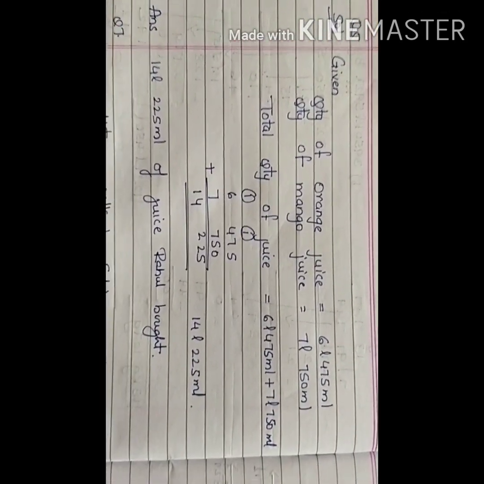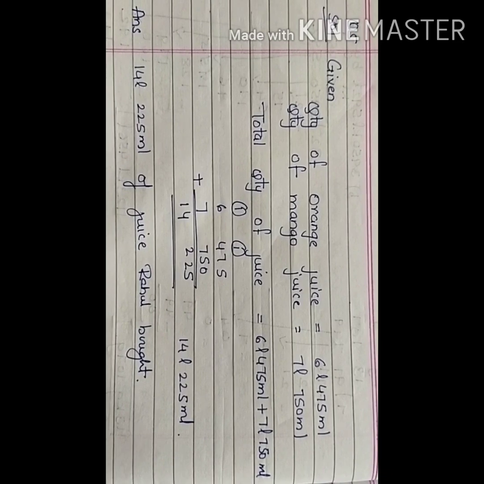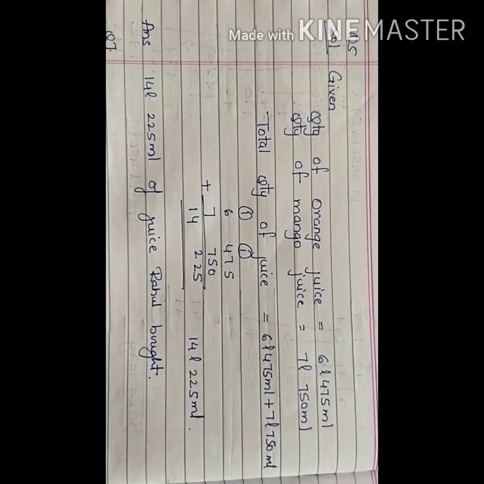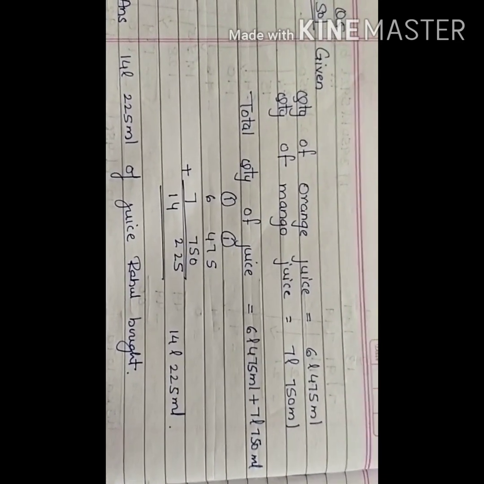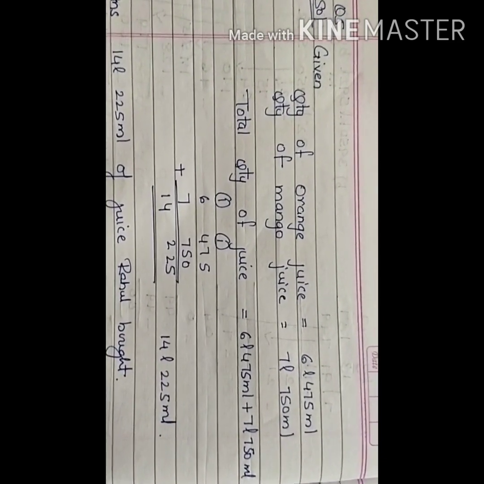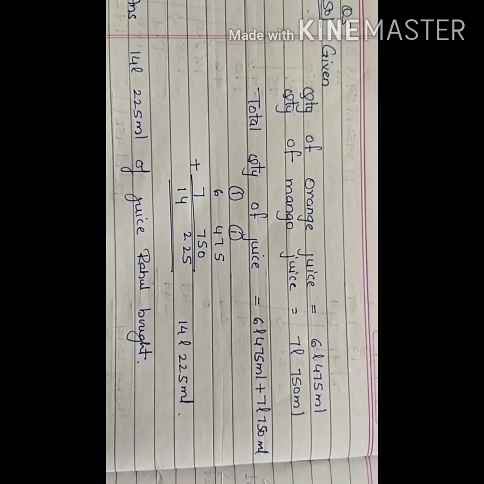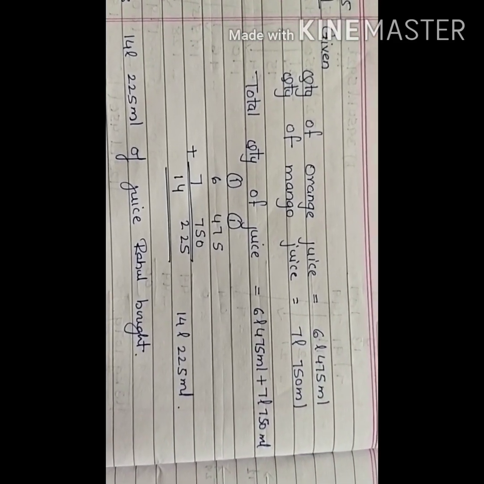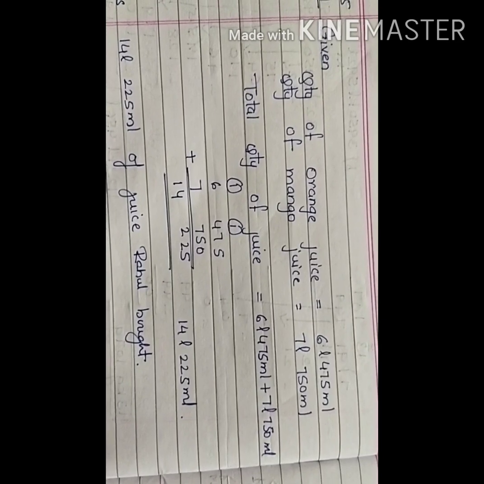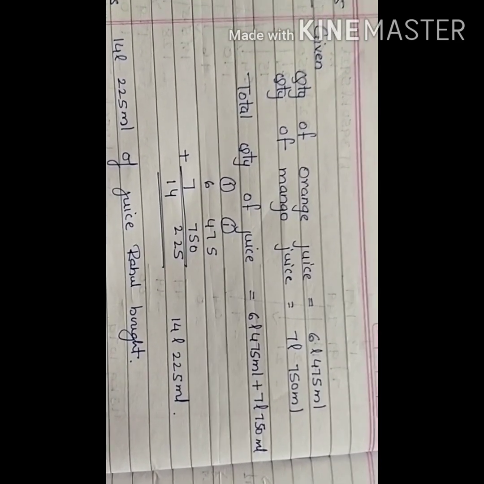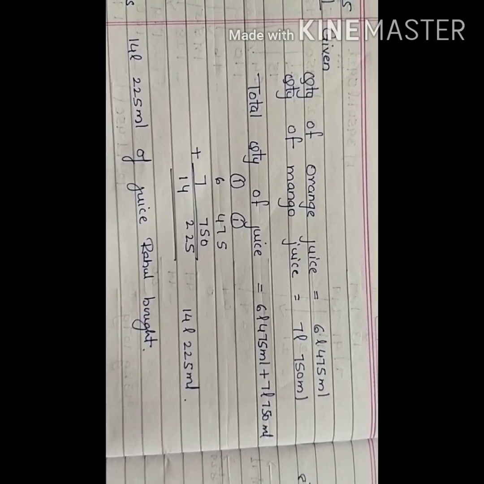Okay, so now children, we take up the word problems from page number 152, continued with my practice time 2. I am explaining you the fifth one. Let me read out the question for you. Rahul has bought 6 liter 475 milliliter of orange juice and 7 liter 750 milliliter of mango juice for the party. Find the quantity of juice he bought.